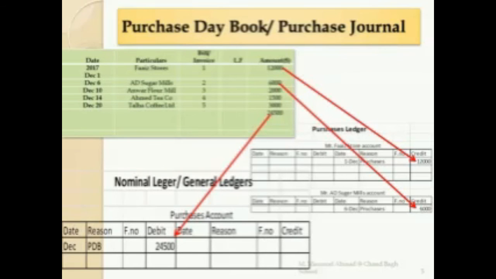That is how we give the double entry effect, that debit is equal to credit. When we post our purchase day book entries into our ledgers, our double entry is complete. So we have given the debit effect on the purchases account and the corresponding credit effect on our individual suppliers' accounts.